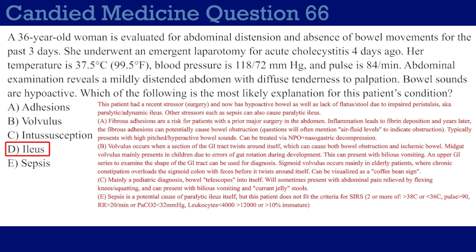Choice A, adhesions. Fibrous adhesions are a risk for patients who had a prior major surgery in the abdomen. The inflammation caused by the surgery will lead to fibrin deposition, and then years later, the fibrous adhesions can potentially cause a bowel obstruction. Now, in USMLE questions, if they want to talk about bowel obstructions, they'll usually give you a very buzzy descriptor of air fluid levels.